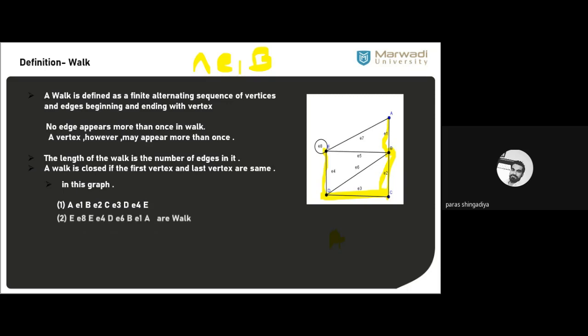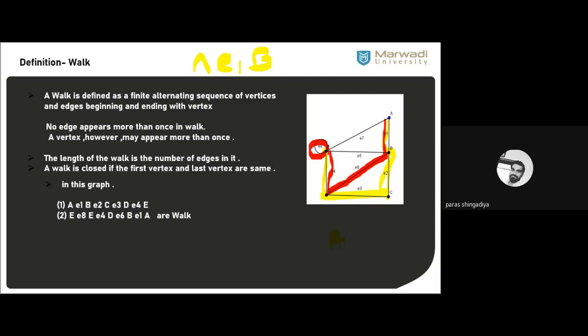And then you can consider E8 E. Just move on this loop. I started from E, E8 E, meaning I first visit the loop, and then E4 D, E6 B, and then E1 A. As you can see, vertices appear more than once here. E is repeated again, so that is valid. You can use it in this walk.